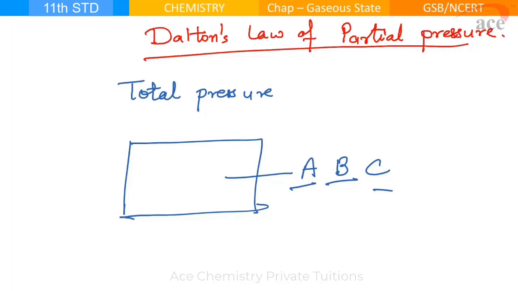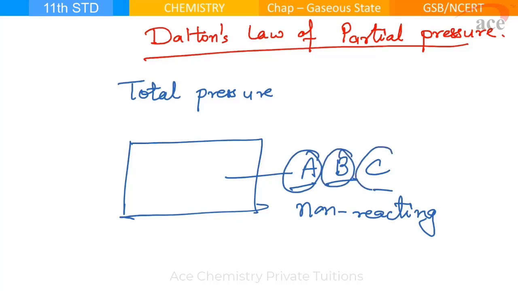So, these gases should be non-reacting gases. So, what is the total pressure in the container? It will be due to the pressure of A, B, C. Correct? So, if A was alone, it would have some partial pressure.